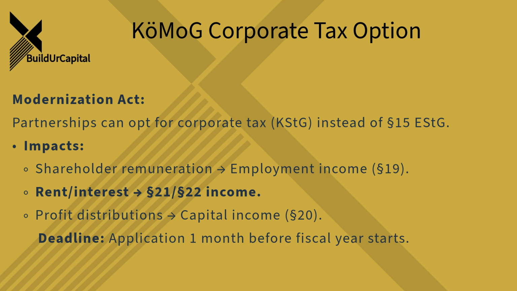How do they make that choice? They have to apply. And there's a deadline. It needs to be submitted at least 1 month before the start of the financial year when they want the corporate tax treatment to begin. And what are the tax results of flipping that switch? Well, first, the partnership's profit is hit with corporation tax. Then, when profits are actually paid out to the partners, those distributions are taxed as income from capital assets under Section 20. Okay. And interestingly, if partners receive payments for working for the company, like a salary, that's then treated as income from employment under Section 19.